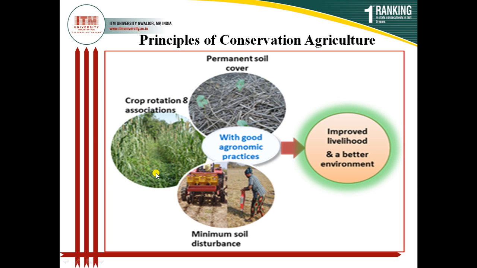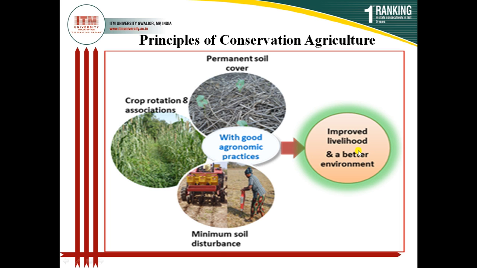Here again you are seeing that the soil is covered. Here you are seeing the soil is covered. Here, if there is a crop in the field, the soil is covered by the crop. If it is a wide spacing crop, you should cover the soil with dead materials as mulching. So again, the soil should be covered, and good agronomic practices should be adopted.